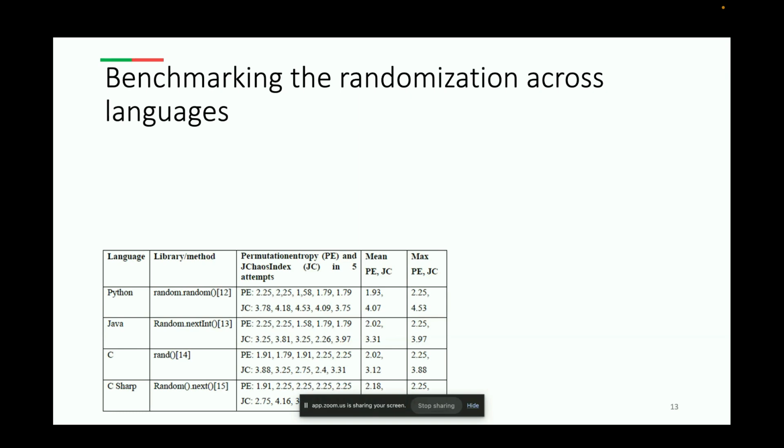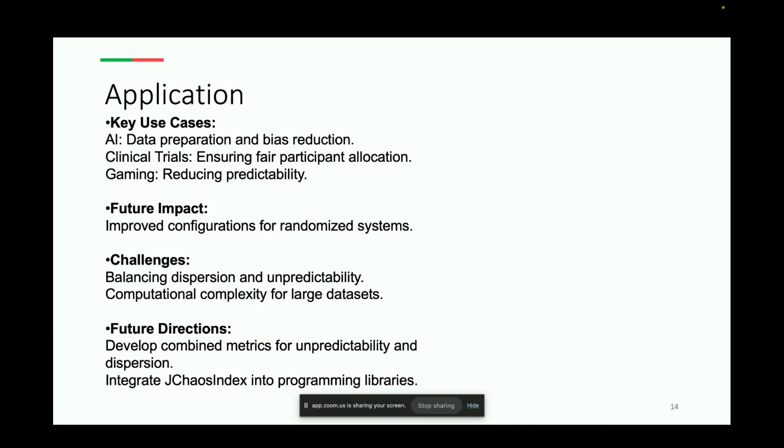So to benchmark these randomization techniques, I tested JChaosIndex across different programming languages, like I mentioned, Python, Java, C, and C Sharp. Each language has its own randomization library, and the results were kind of fascinating. Python generated the most dispersed configurations, while C Sharp offered a good balance between unpredictability and dispersion. This shows that the choice of programming language can significantly impact the quality of the randomization that we're looking for.